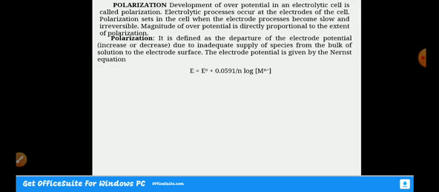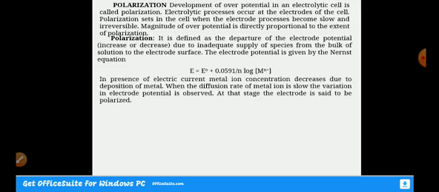So there is a difference in the concentration of ions near the electrode to the bulk of the solution, which develops a potential. So there is a decrease or increase in the electrode potential because of the difference in the concentration of ions from near the electrode to the bulk of the solution, which itself is called concentration polarization.